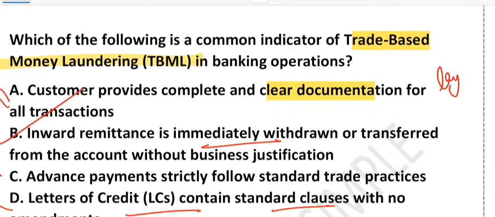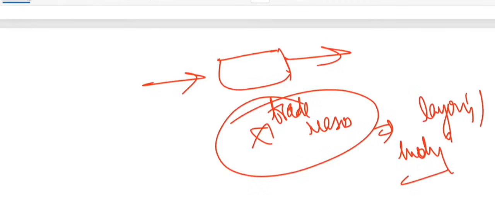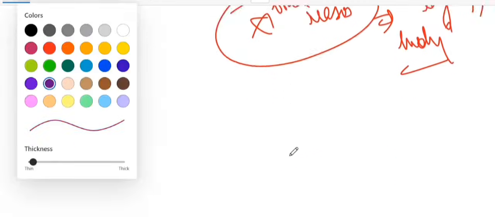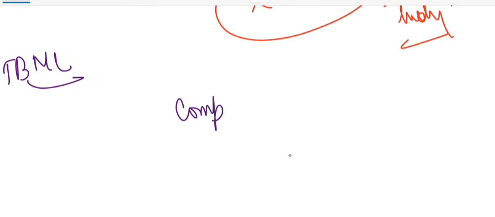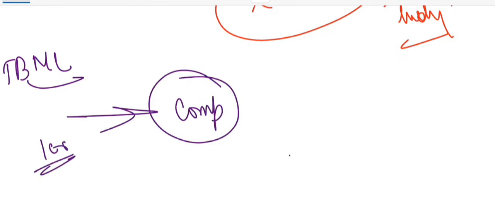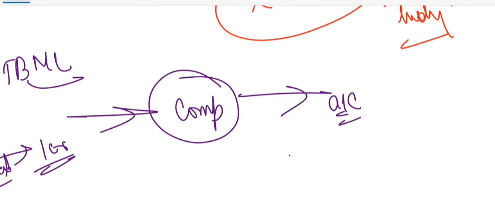Let me give you one example to make this crystal clear. What is this TBML all about? Obviously you can expect a question on TBML in the upcoming examination. Suppose there is a company, and this company has received 1 crore from abroad. It instantly transfers it to another account without buying or selling goods, right?